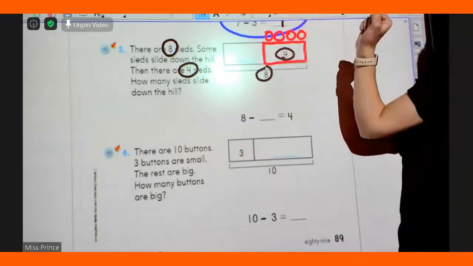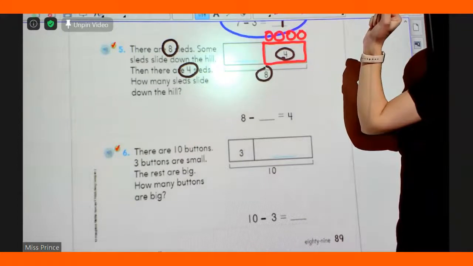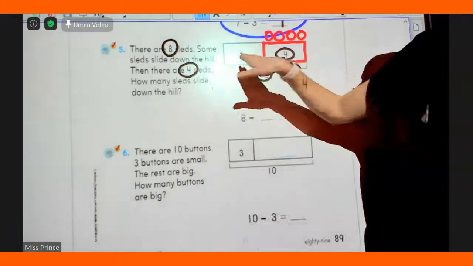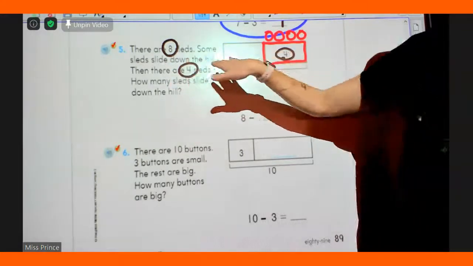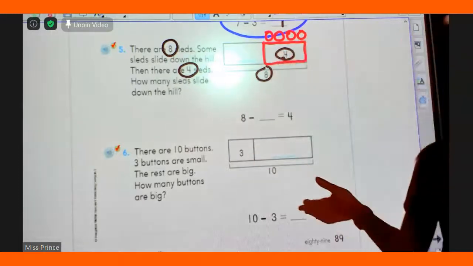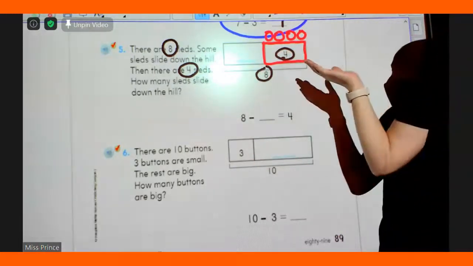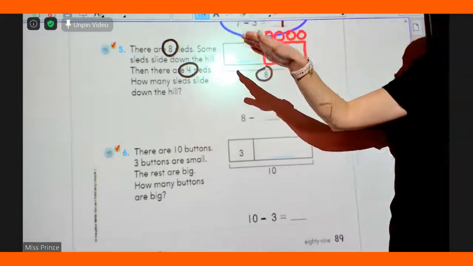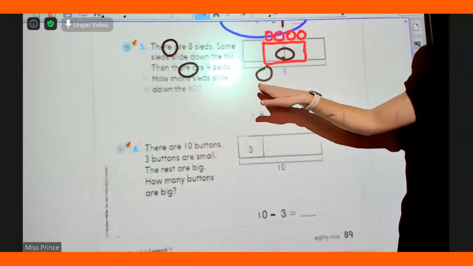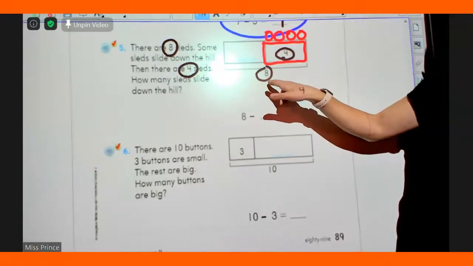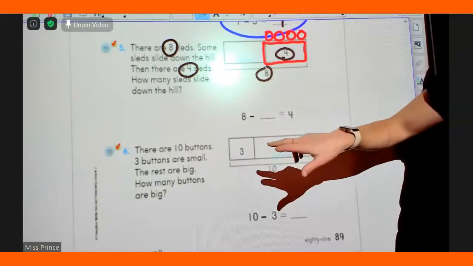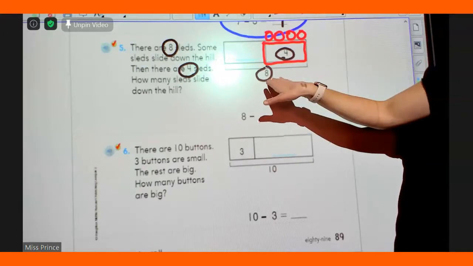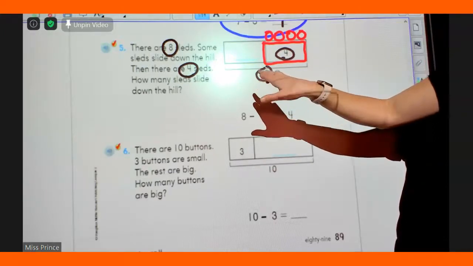Some sleds slide down the hill, and there are 4 sleds left over. So we know how many are left over. We need to count on until we get to how many total? How many total? 4. Right here. 8. Okay.